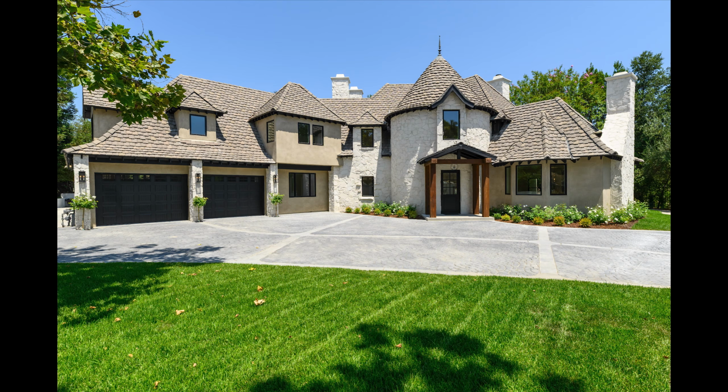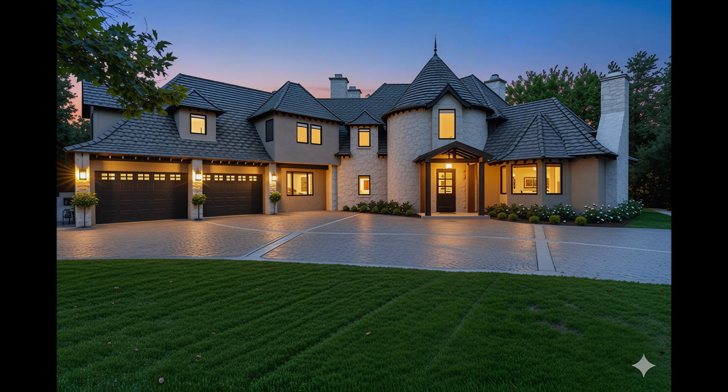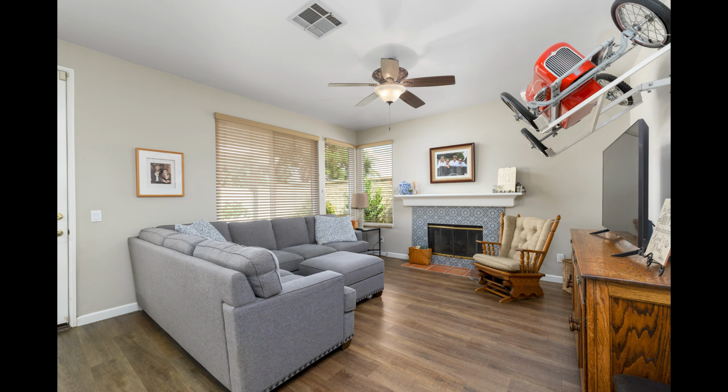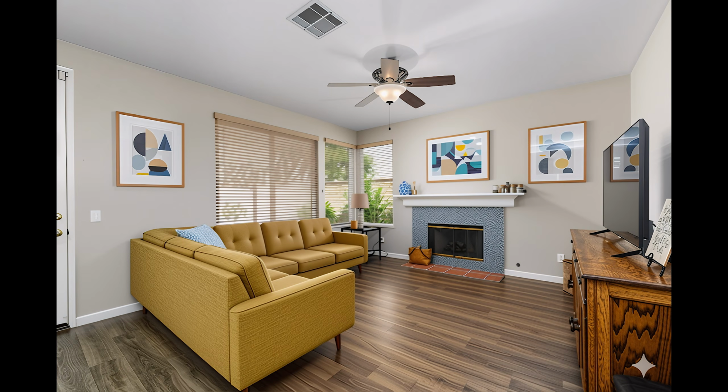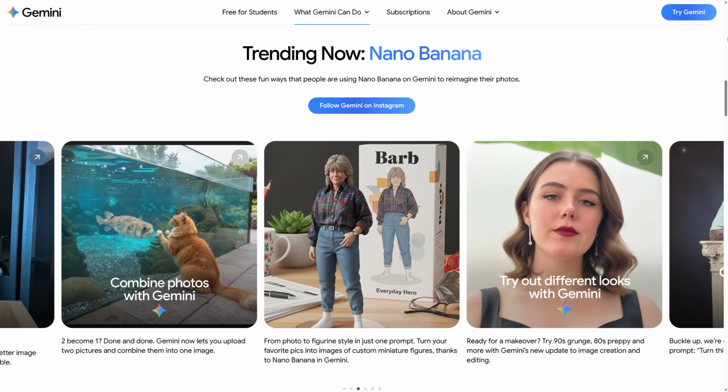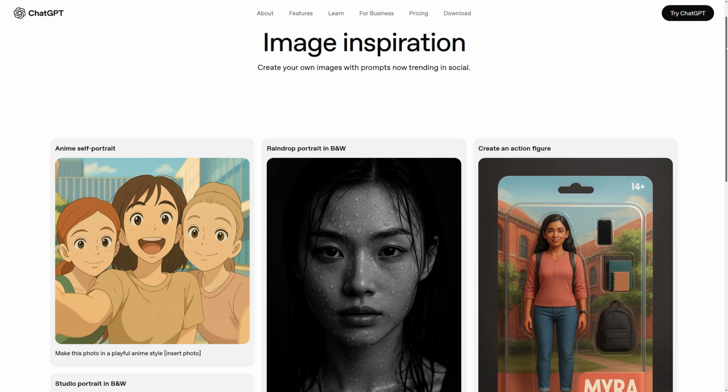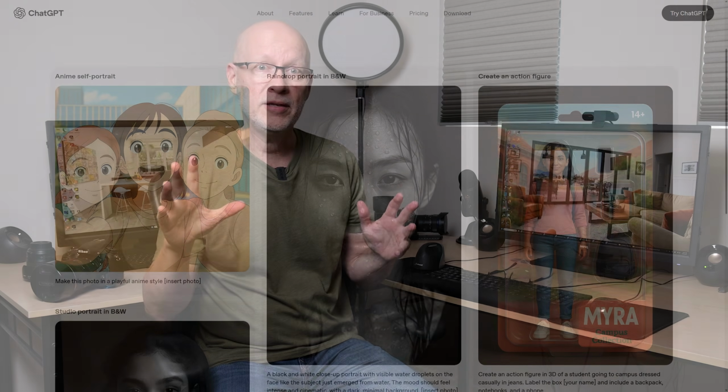There is growing concern over legal issues that are now facing real estate photographers using tools that can change daylight photos into twilight photos and also to virtually stage images using programs like Gemini AI, also known as Nano Banana, and also ChatGPT. There are cases when this could put you and your clients into legal implications.